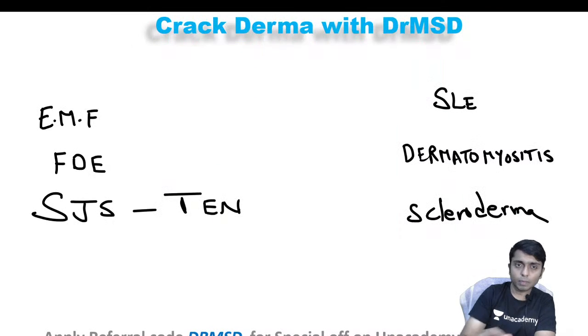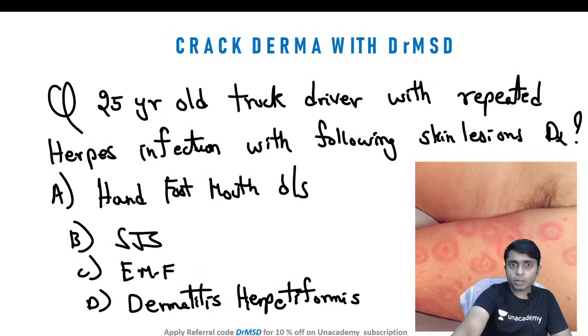and the drug reactions. So these are the topics which we are going to discuss today: erythema multiforme, fixed drug eruption, SJS/TEN, systemic lupus erythematosus, dermatomyositis, and scleroderma. So real quick we are going to discuss these details.